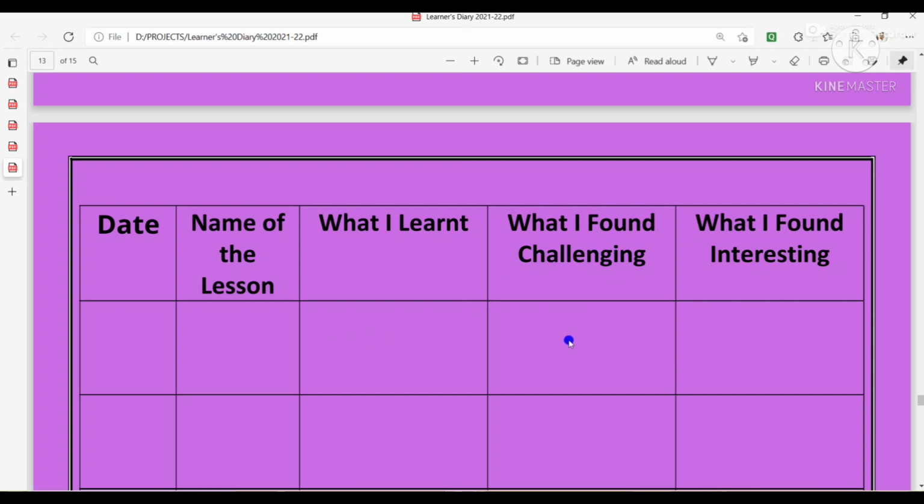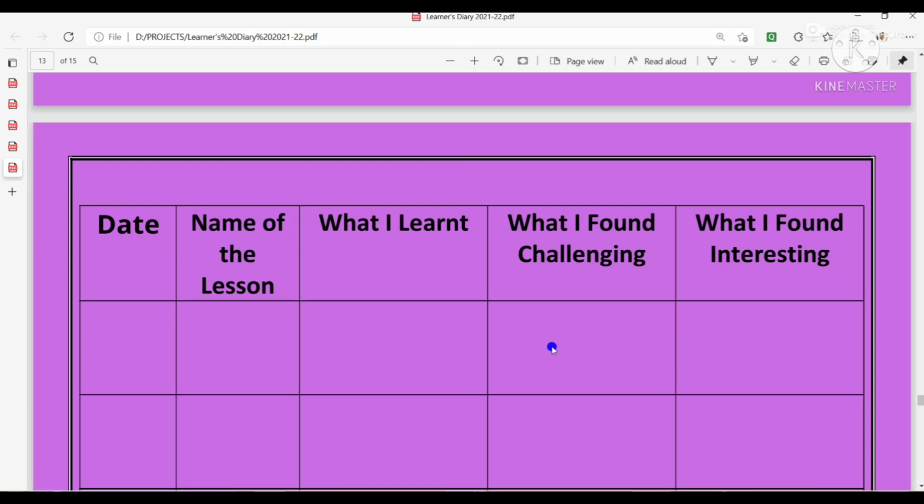Then what I found challenging. So what new skills that you have not acquired in your previous classes, the primary classes, and you found challenging. That means that was tough, but you learned. So you will write here the challenging areas which you come across, which you have not learned in primary classes, and you come across for the first time. Those must be challenging for you. So you will write here those areas which were challenging for you.